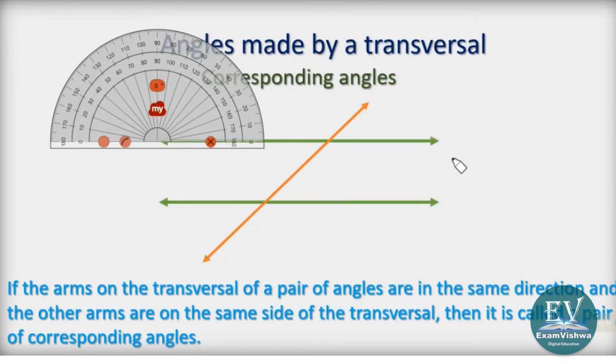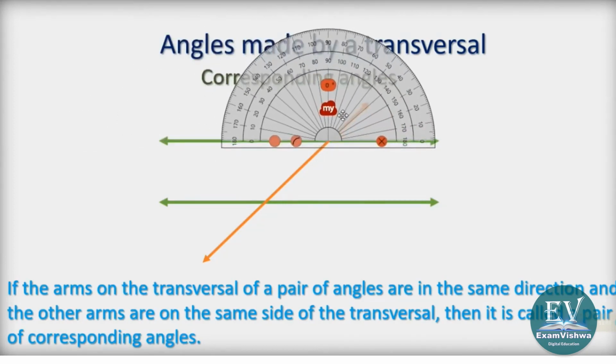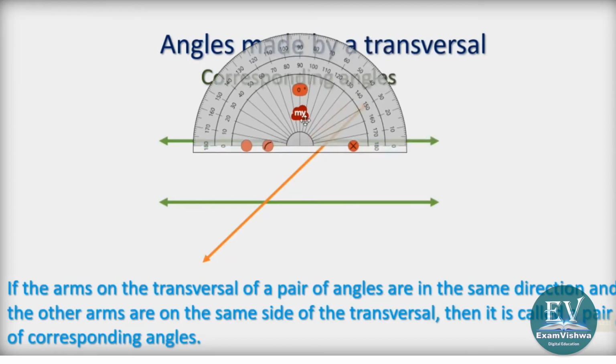Let me take the protractor to each and every angle. I am keeping it here and measuring. It starts from here at 0, and 90 here, and it is 130 and it is nearing 140. So I will write 139.